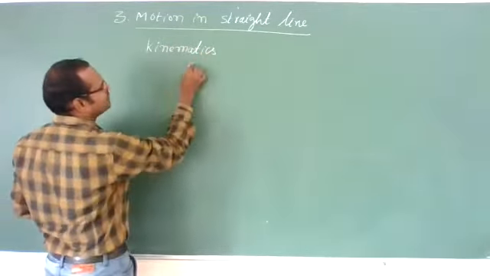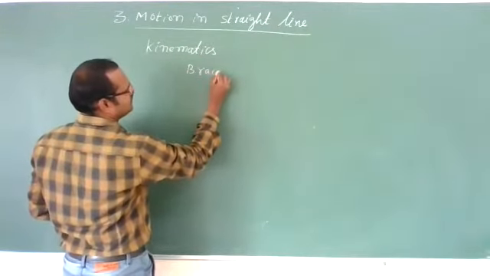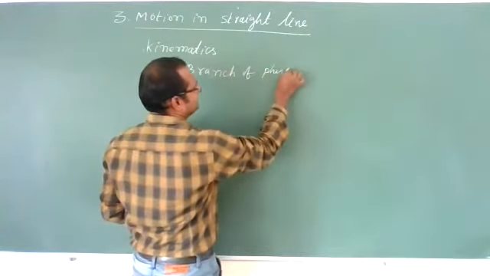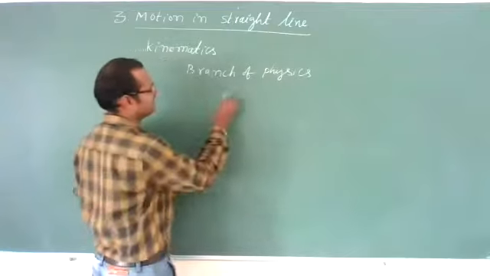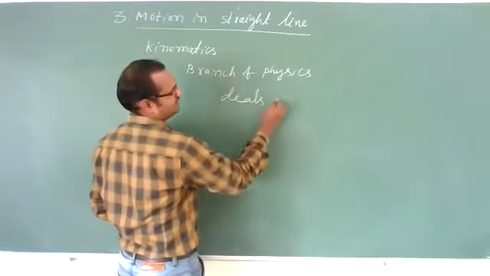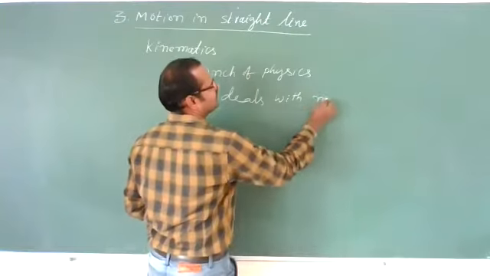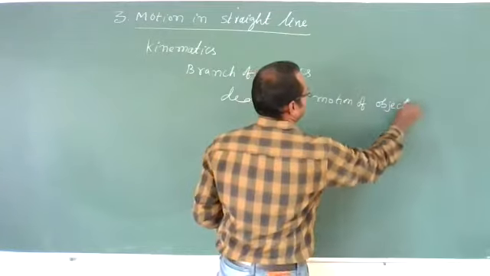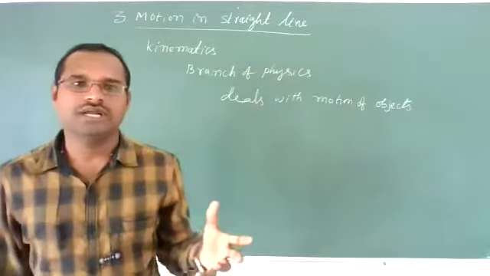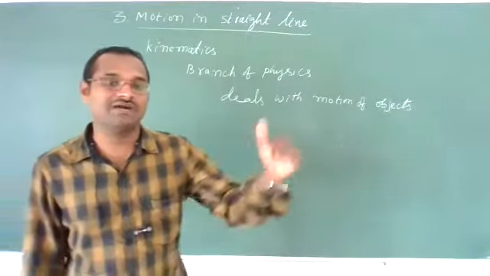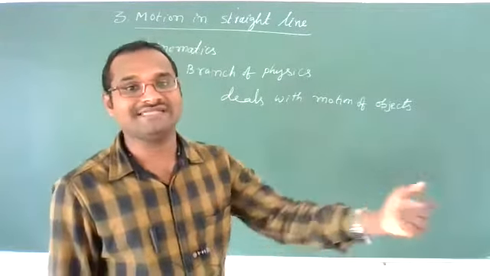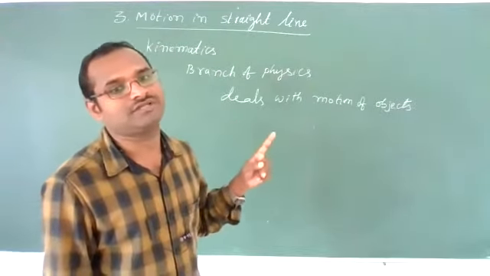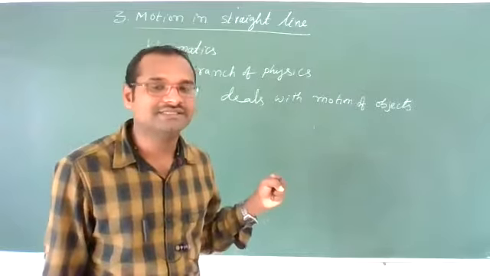Kinematics is a branch of physics which deals with the motion of objects. If the object is in motion, what is its speed, what is its distance, at what position it is after some time, what is the acceleration of that object, these are all things we should discuss. The study of motion of objects, we call it kinematics.